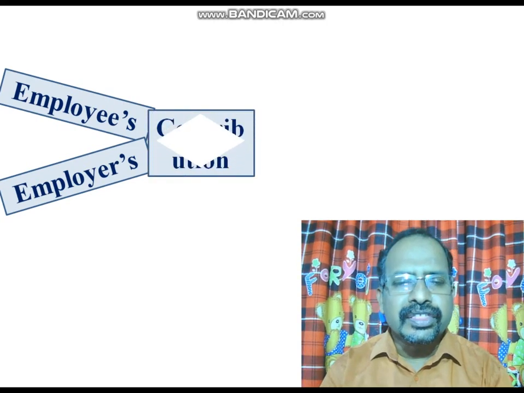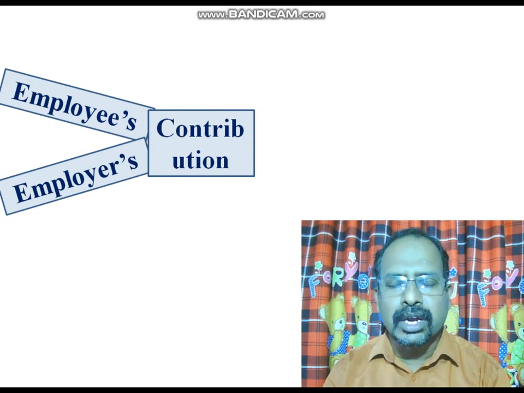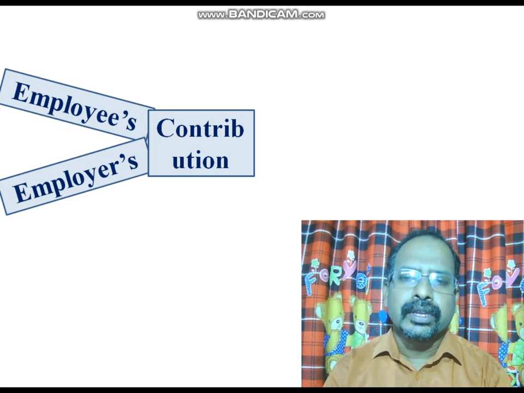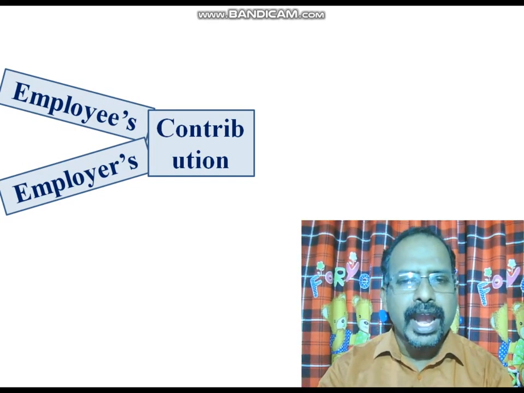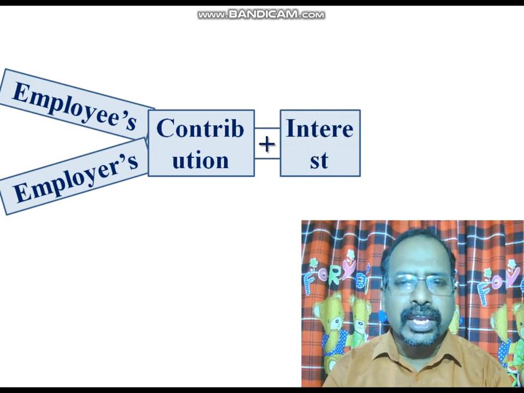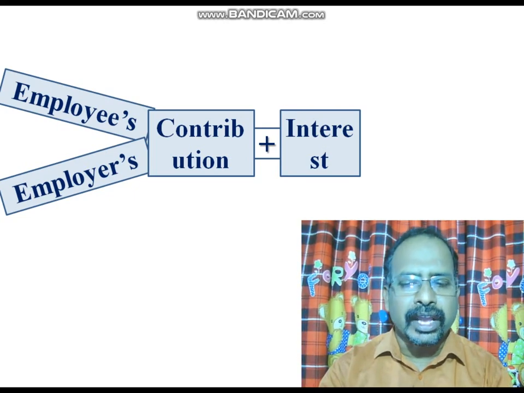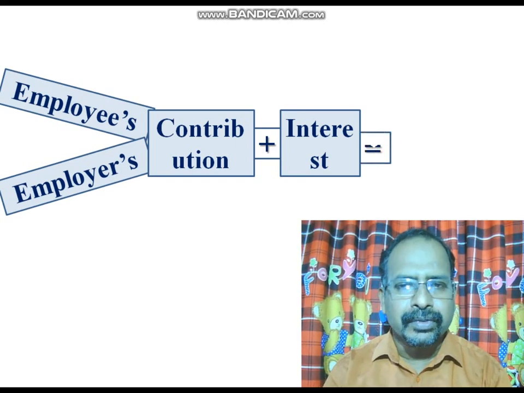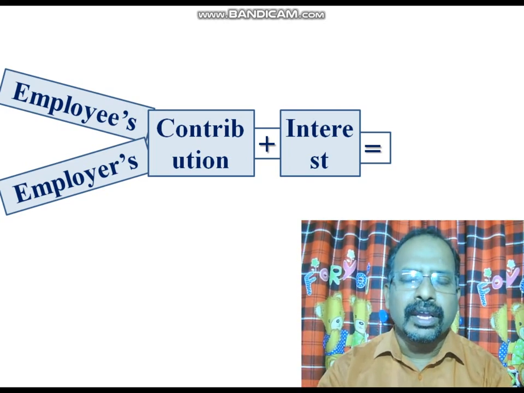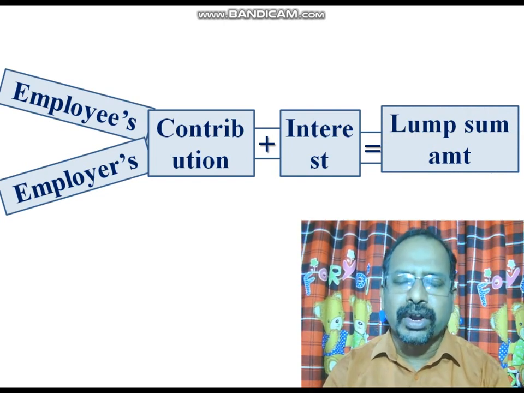And this employee's contribution and employer's contribution constitute the total contribution. This total contribution is credited to the Provident Fund account to earn interest. And this interest is also credited to the Provident Fund account. At the time of retirement or premature death, whichever happens earlier, the employee or family members receive a lump sum amount. It is the function of Provident Fund.